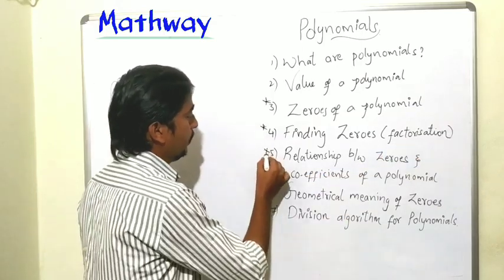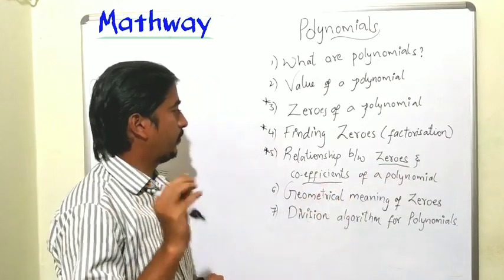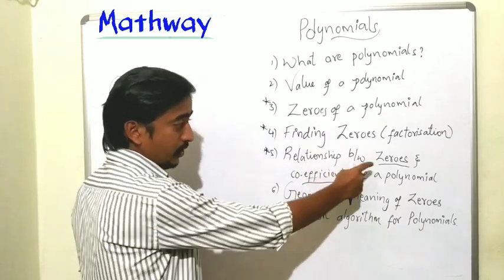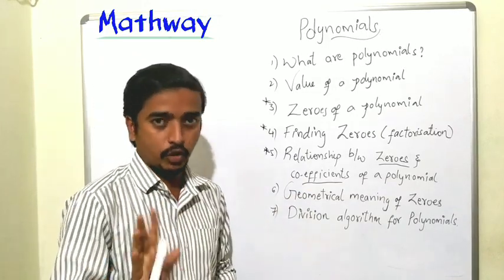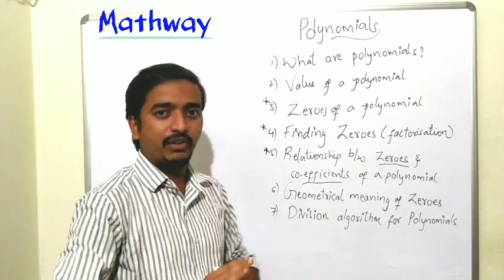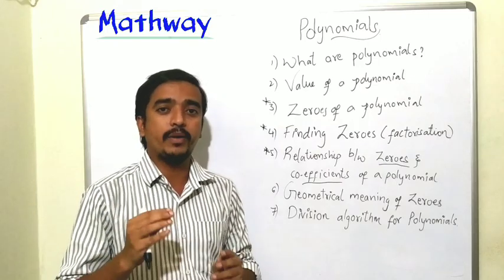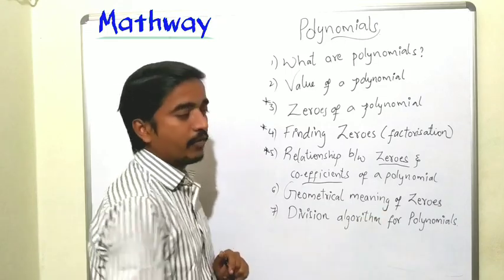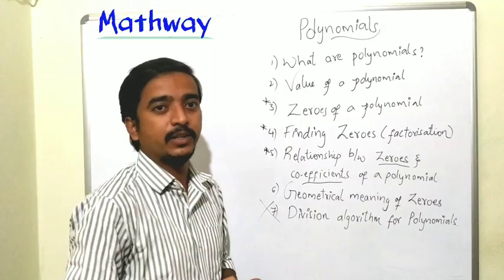Next, the relationship between the zeros and coefficients of a polynomial. We can expect a question from this topic for sure. The relation between the zeros and coefficients, for a quadratic polynomial or for a cubic also. Next, the geometrical meaning of zeros, graphs. Here he won't ask you to draw the graph, but by giving the graph, he can ask how many zeros the polynomial has. And finally, the division algorithm for polynomials. Division topics are reduced, so no question will be asked from division.